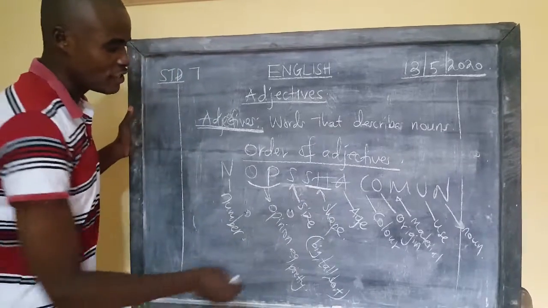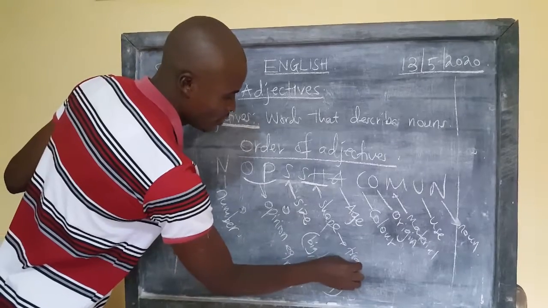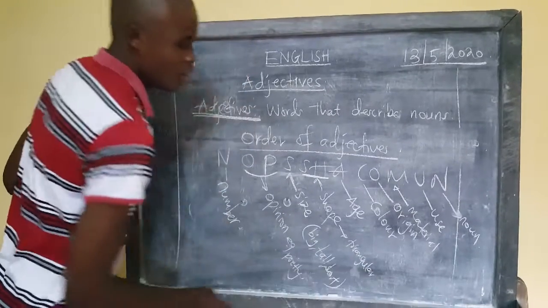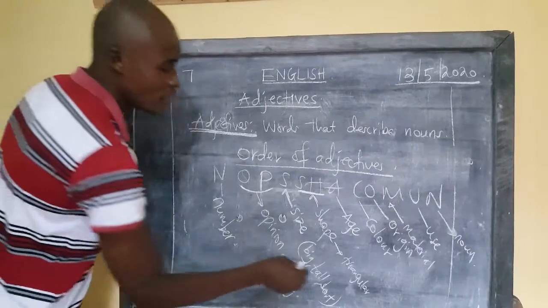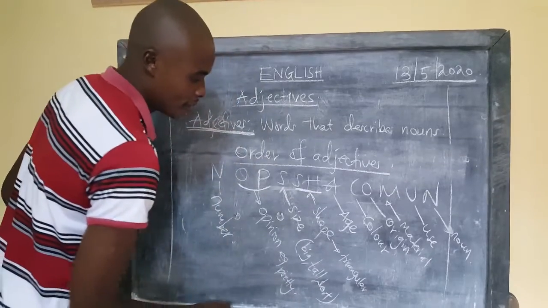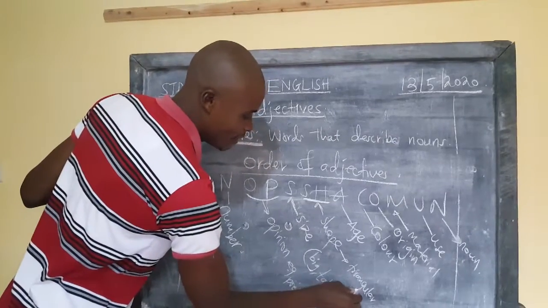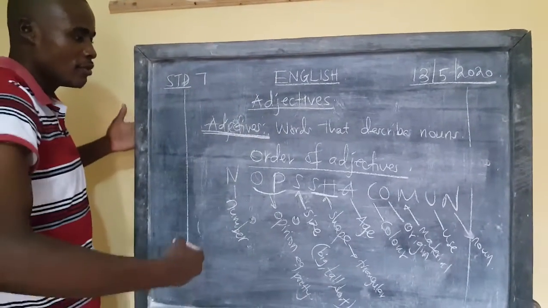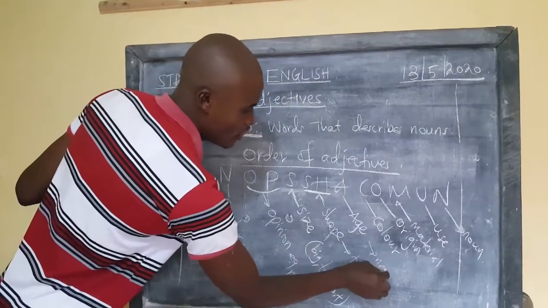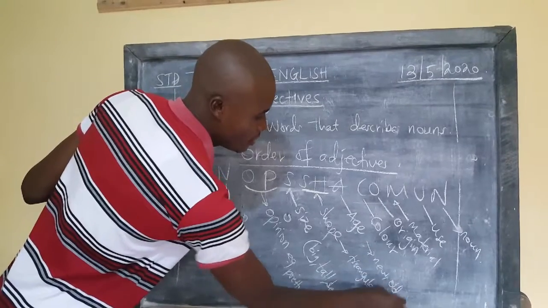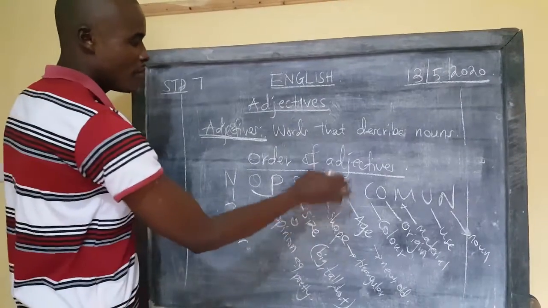Then SH becomes the shape. Shape can talk of triangular, rectangular, shabby. When somebody is round, a shabby man, it comes under shape, somebody's shape. When somebody is slender, the word slender will also come under what? Under that is somebody's shape, not the size. Then age. Here you can talk of new, old, and etc. New, young, old, those ones come under age.